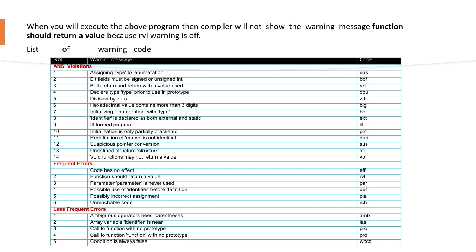So less frequent errors, examples like call to function with no prototype, that is PRO. You can see it on the fourth line. Or condition is always false, that is WCCC. Condition is always true, WCCC.